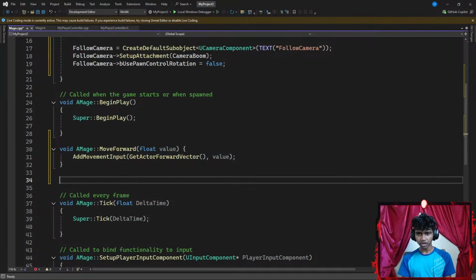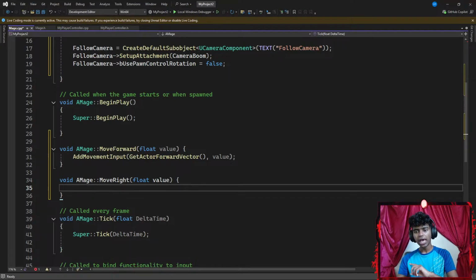Now, for the second function, I'm going to go with something like void AMage, from my mage's class, I'm going to get the MoveRight function. This function is going to require a floating point parameter of value. And now my MoveRight function is in charge of my player moving towards the left and towards the right.